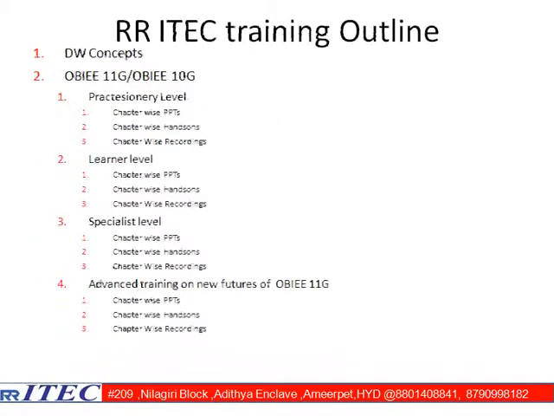What do you mean by the RRI Tech training outline? As part of this training, what exactly am I going to cover? We are going to cover data warehousing concepts: whatever we learned today, what is transactional data, what is analytical data, what is data warehouse architecture. These all fall under data warehousing concepts only. Now, OBIA 11G and OBIA 10G.